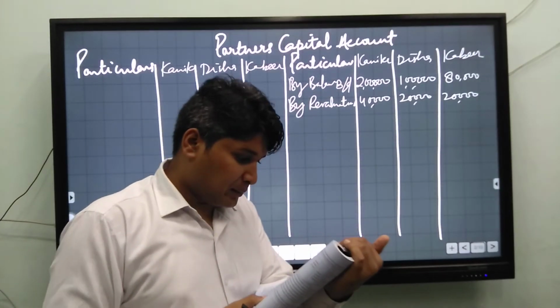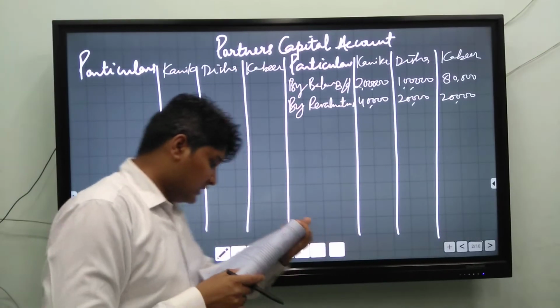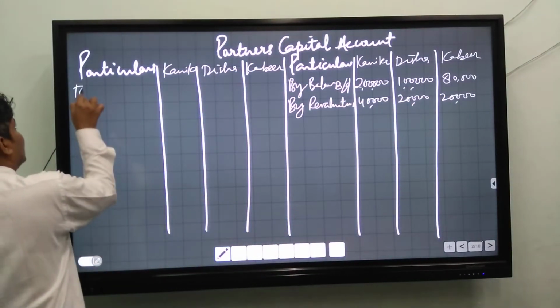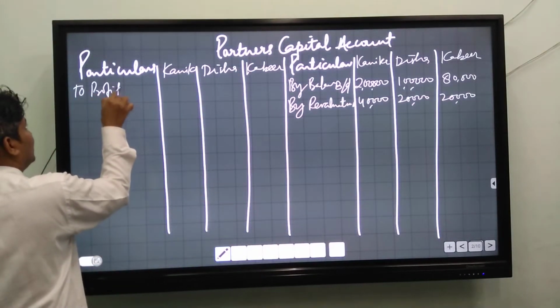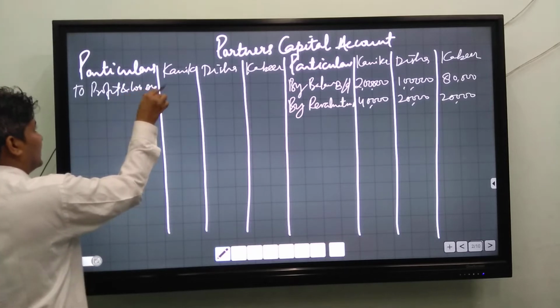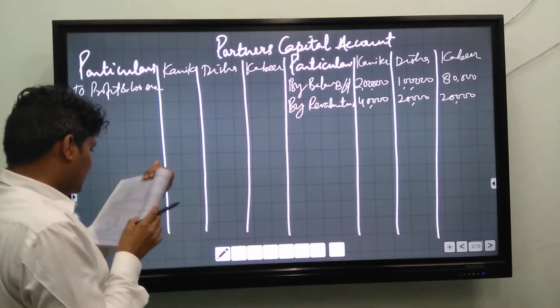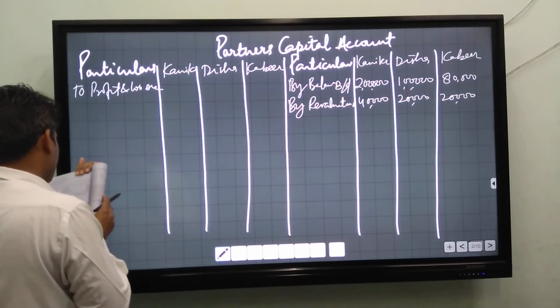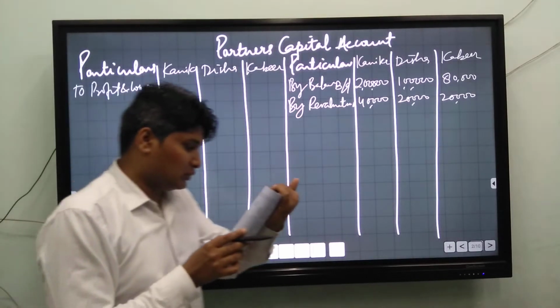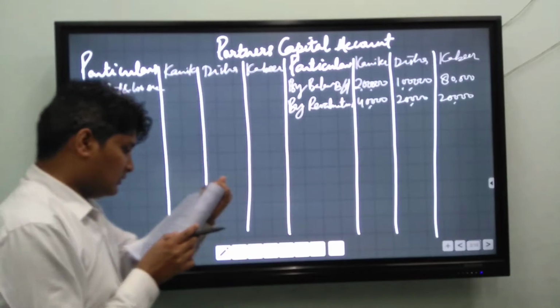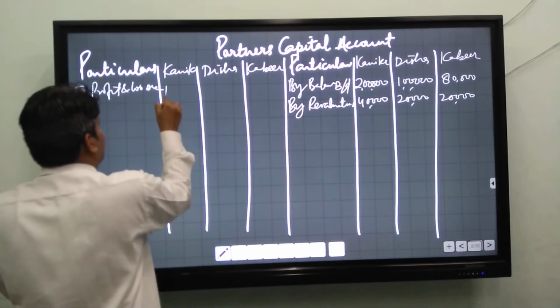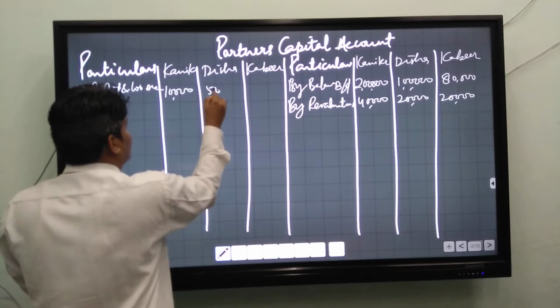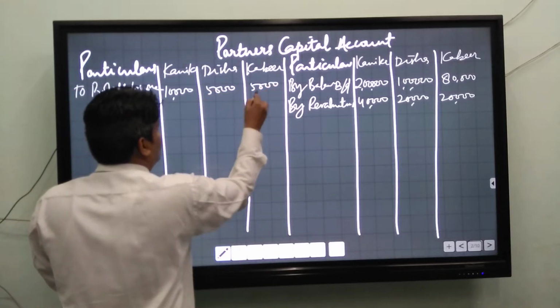Next, there is a profit and loss account in the balance sheet. You will write to profit and loss account. The amount is 20,000. You will distribute it in the ratio 2:1:1: 10,000, 5,000 and 5,000.